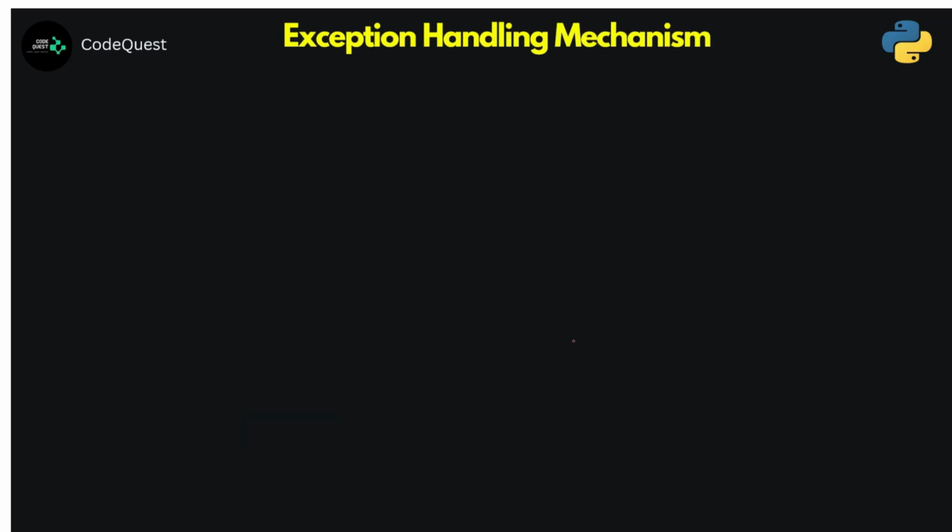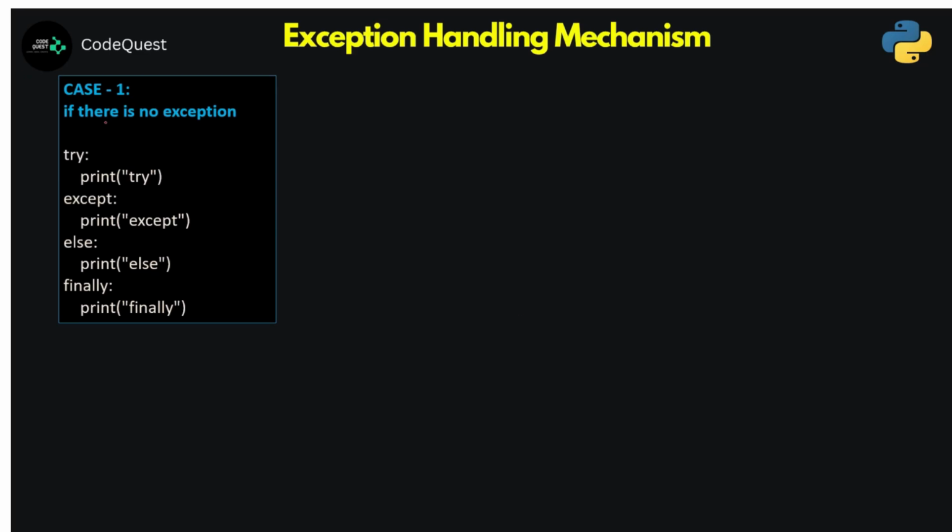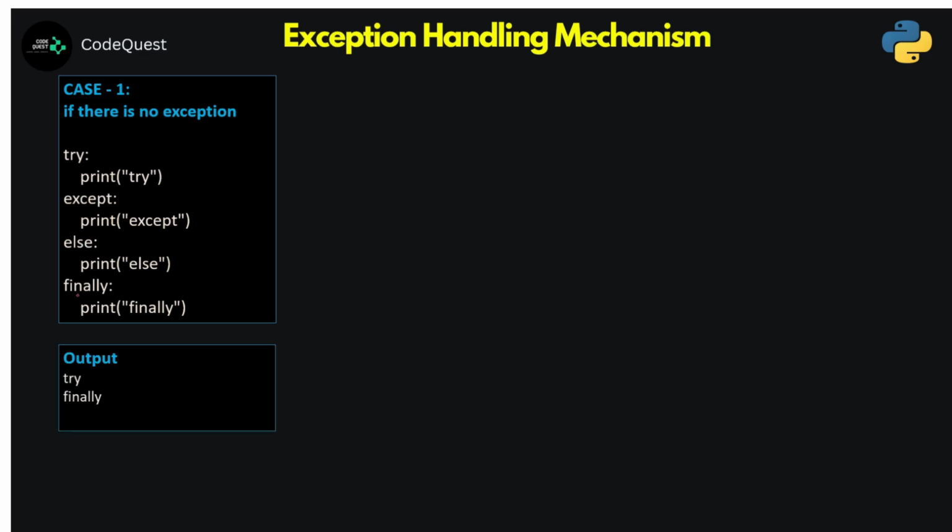Now let's look into various scenarios. Case 1. In this piece of code, we have a try block where there is only one statement, print try. So we understand there is no exception out of this. Though we have written an except block, this will not execute, because we have no exception in this try block. But even if there is no exception, this finally block is going to execute.